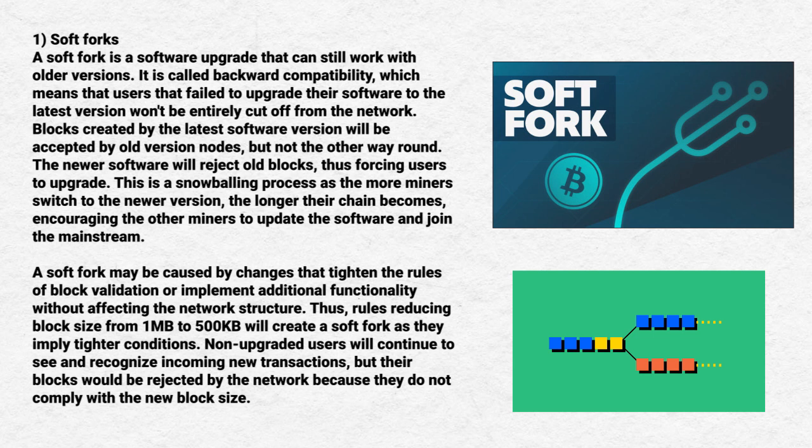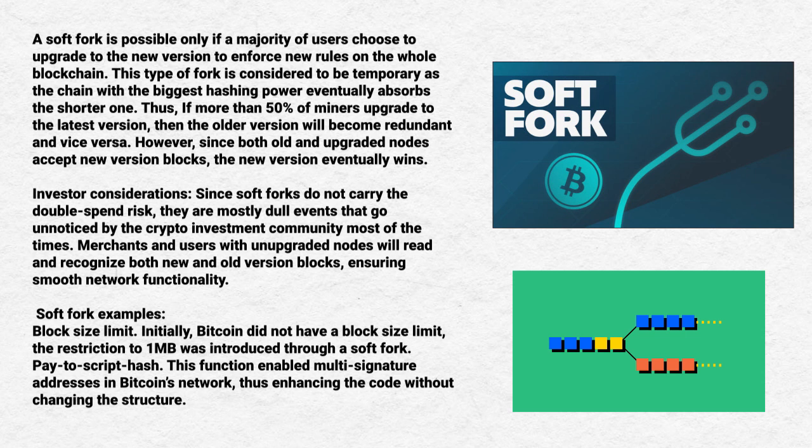Non-upgraded users will continue to see and recognize incoming transactions, but their blocks will be rejected by the network because they do not comply with the new block size. A soft fork is possible only if a majority of users choose to upgrade to the new version to enforce new rules on the old blockchain.